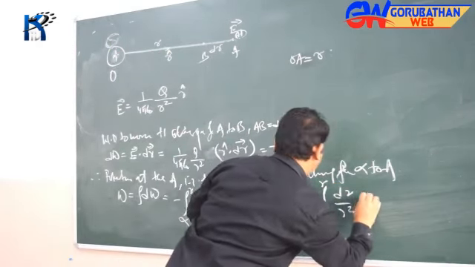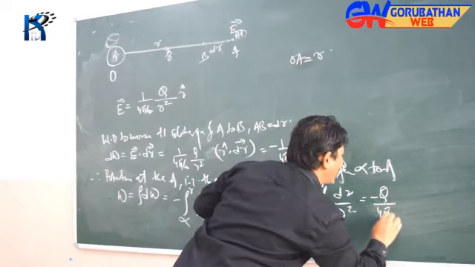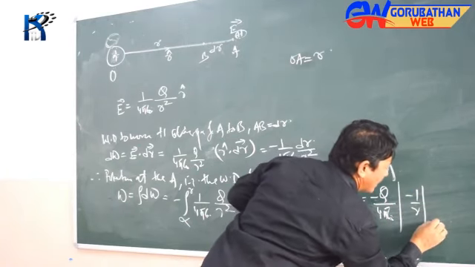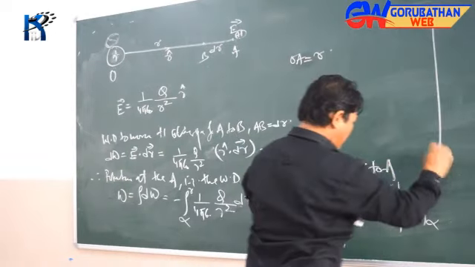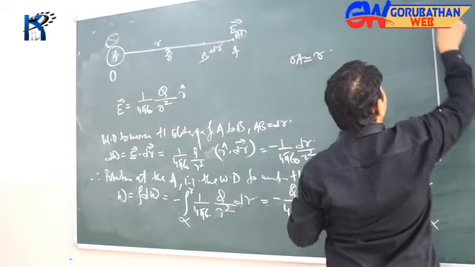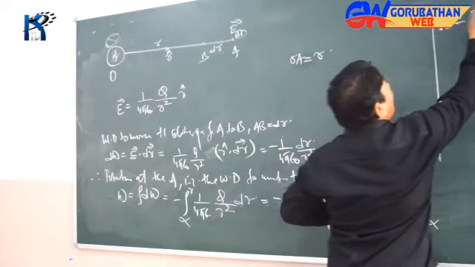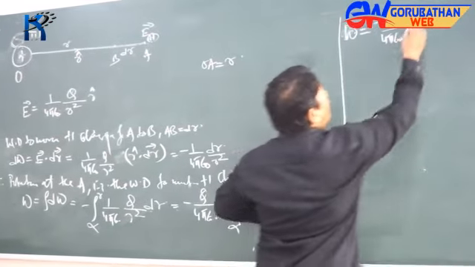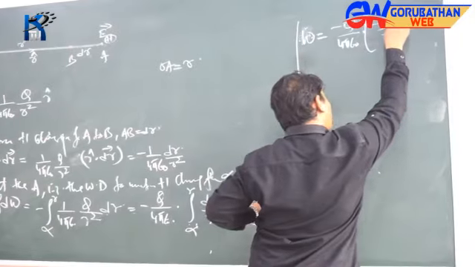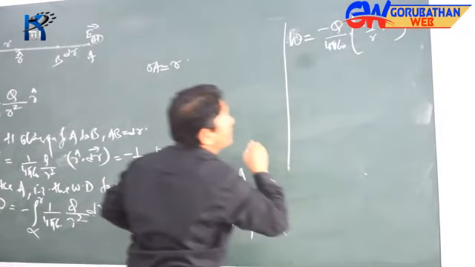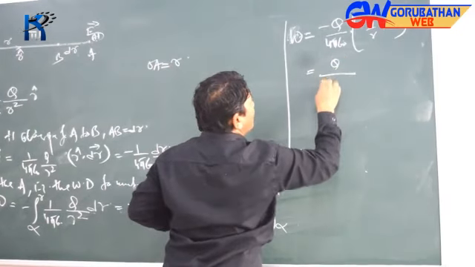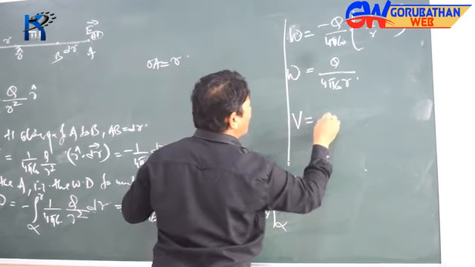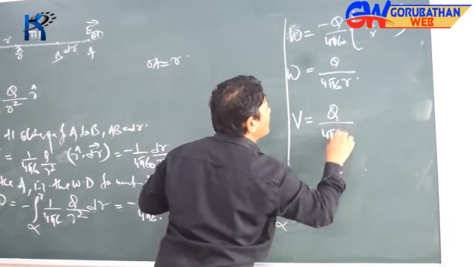That will come out to be minus q by 4 pi epsilon naught, and then minus 1 by r, with limits infinity to r. So W is equal to minus q by 4 pi epsilon naught times minus 1 by r, and then the minus becomes a plus for the other limit, which happens to be 0. This is equal to q divided by 4 pi epsilon naught r. That is the potential at the point A.